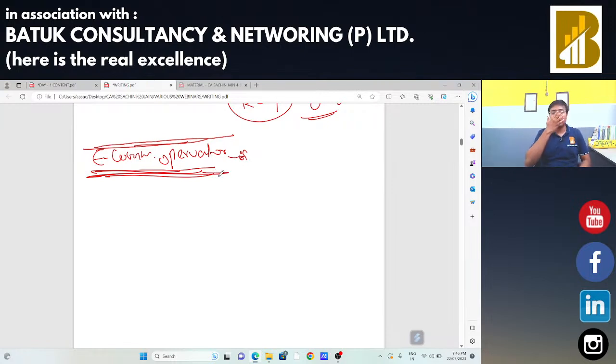Now, e-commerce operators means Flipkart, Amazon, Meesho. These are the e-commerce platforms, where someone is going to sell products on these online platforms.